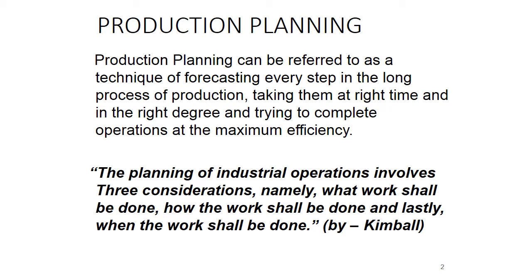So production planning can be referred to as a technique of forecasting every step in the long process of production, taking them at the right time and in the right degree and trying to complete operations at maximum efficiency. The planning of industrial operations involves three considerations, namely what work shall be done, how the work shall be done, and lastly when the work shall be done. This definition is given by Kimball. So planning is concerned with questions like what should be done, how it is to be done and when it is to be done.